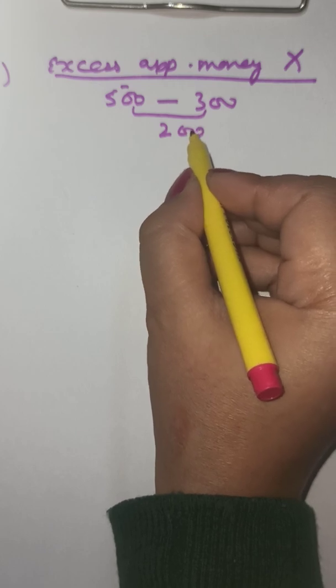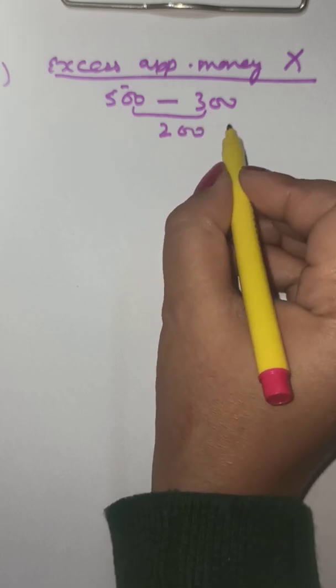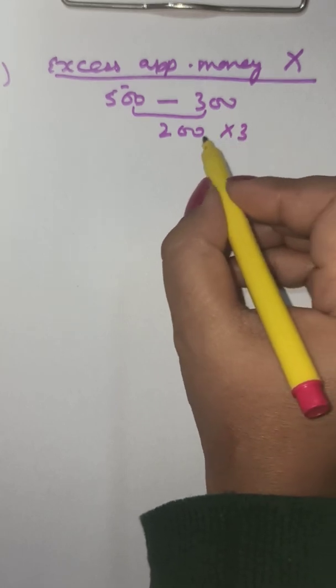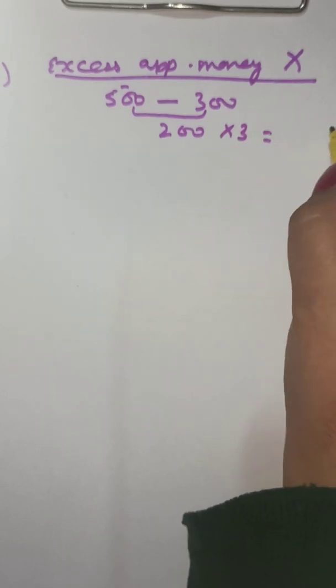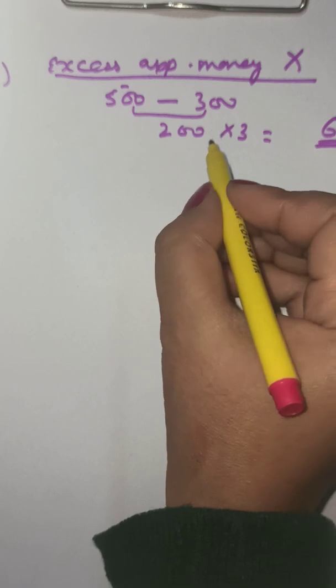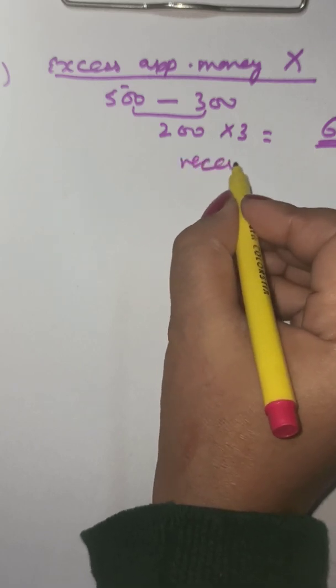How much has been received on these 200 shares? He has given 3 rupees per share. Already he has paid 3 rupees per share as application on these 200 shares also. So that means he has paid rupees 600 already. This 600 has already been received as excess application money.